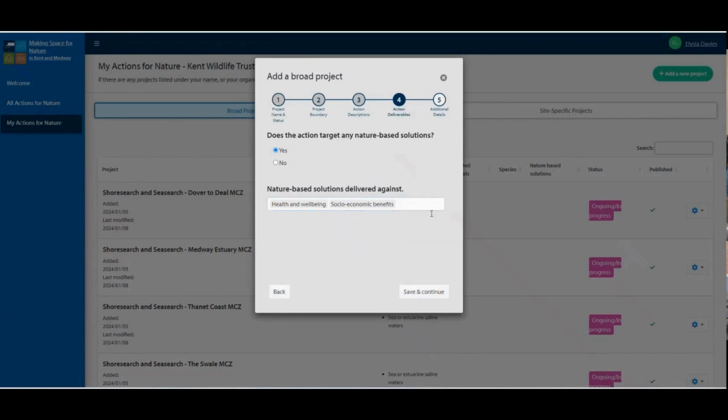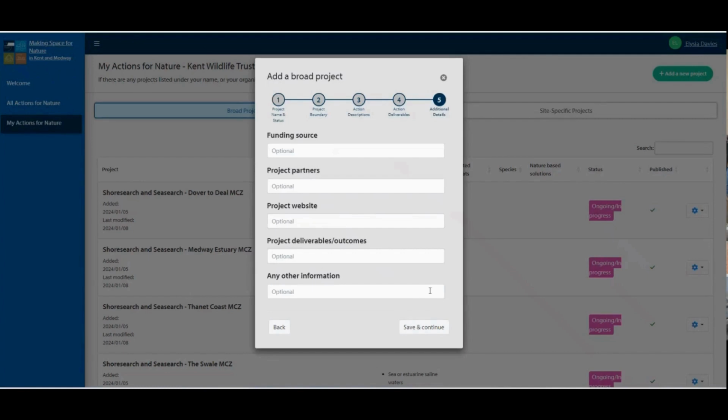Finally, you can fill out optional text boxes for extra detail. The more detail you can give us, the better, as it helps us identify opportunities for nature recovery that can be expanded on. It's important to note that if you don't own the land, you must make sure you have permission to capture the project from the landowner, farmer, or land manager before you enter any details at a farm-specific or field parcel level.